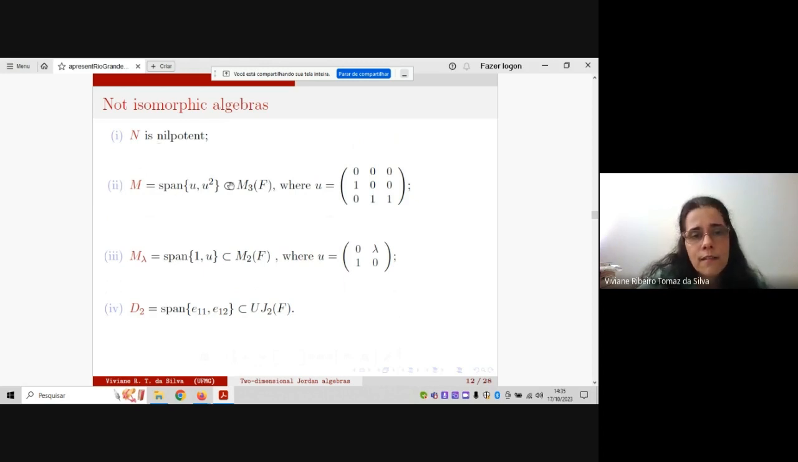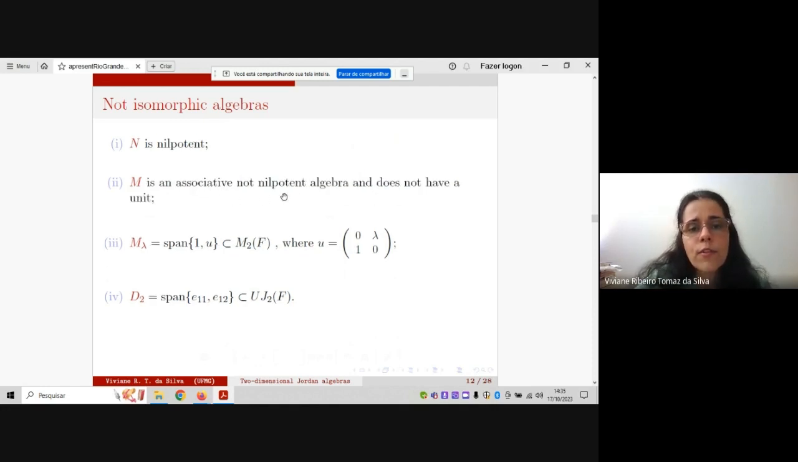The second one is this algebra, and we can see that this algebra does not have a unity, then actually this is an associative non-nilpotent algebra and does not have a unity, okay? The third one, it's clear that it has a unity, and then the third type, actually, all of them are unique, but this type of algebra, in general, you have more. See here, you have a lambda, and of course, for each lambda you have an algebra, but I will discuss the isomorphism in some seconds.